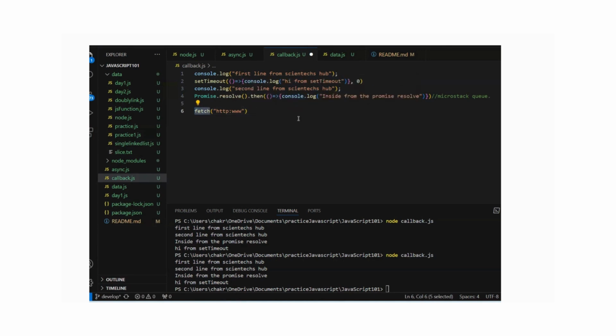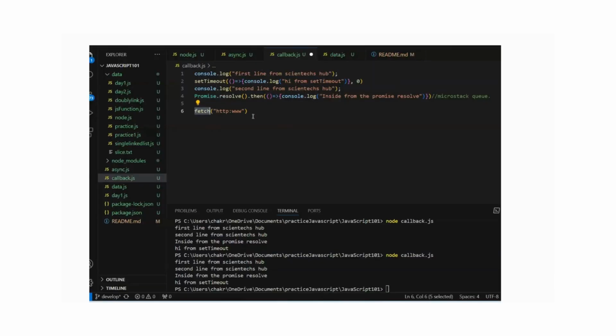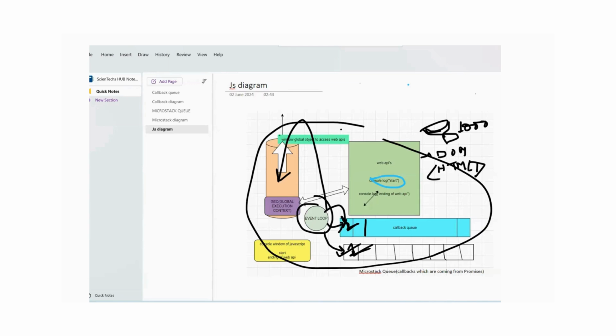So fetch is also not a part of JavaScript. This is also part of the web browser, right? But we can use this inside our JavaScript by the window global execution object, which is a global object, which is a part of the JavaScript global library, right?